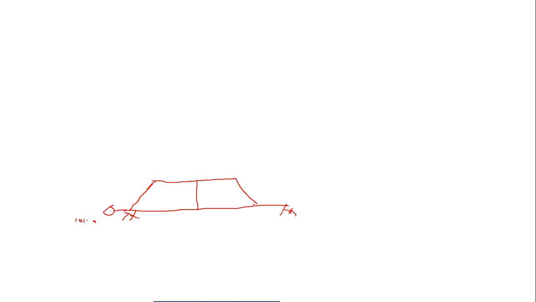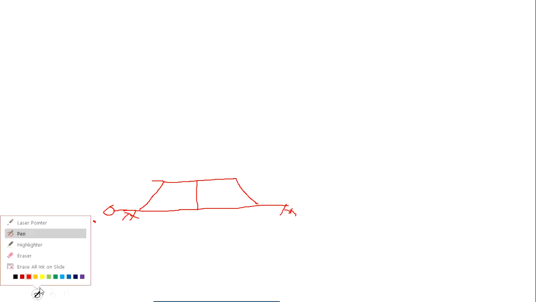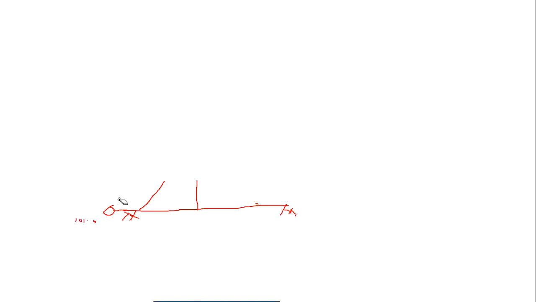Now it may not be perfect. Sometimes it will be perfect, sometimes it may not be, so don't feel it is wrong. I'm just giving an example for you. This is not a proper one, just an example.